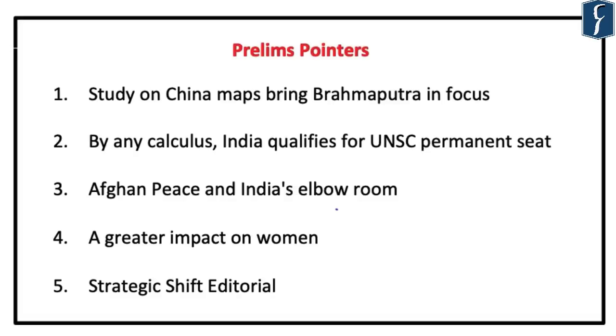Now let us move to the last part of discussion, and this deals with prelims pointers. Now the first news that we have discussed in today's analysis is the study on China maps bring Brahmaputra in focus. Now this topic is very important from the perspective of prelims because of the dams, the rivers on which these dams are built, and next important aspect is important bends after which the river Brahmaputra enters India. At the same time, we should also know the kind of name Brahmaputra river is given in different parts. We know that it is called Jamuna in Bangladesh, it is called Brahmaputra in India, and at the same time it is called Sangpo in China.